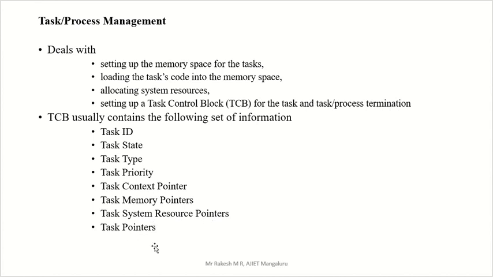Like this, some information related to your process or task is present in the task control block, including the name and state, everything. Name means the ID in terms of process ID or task ID, and what is the priority, what is the process type, every detail is there in the task control block. That task control block setting is done by your process management.